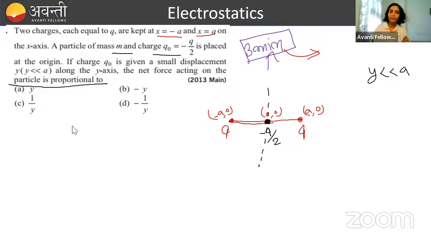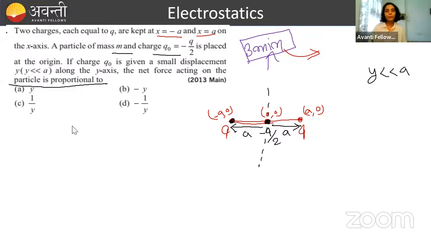So initially, when this charge q naught is at the origin, what is the force acting on this q naught? This positive charge will attract this negative charge in this direction, and also this positive charge will attract it. And these two forces will be equal and opposite because both charges are at the same distance a. Their magnitudes are also the same.